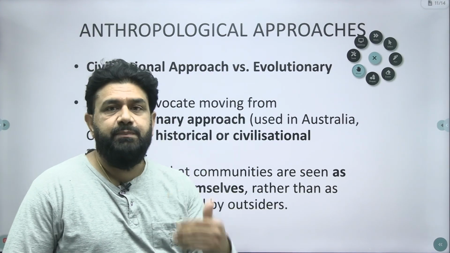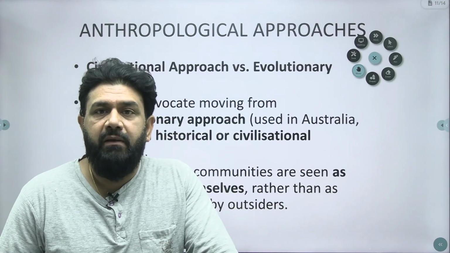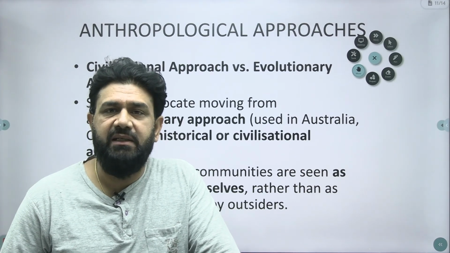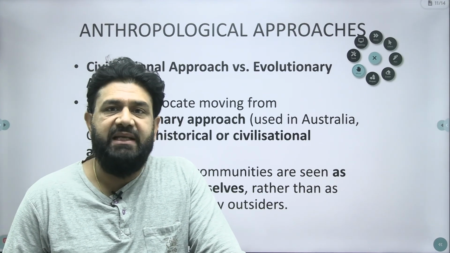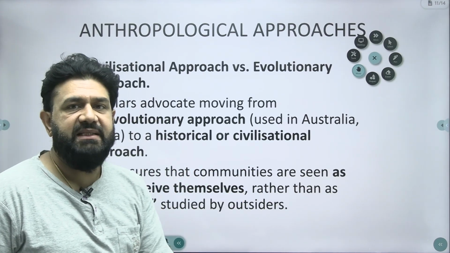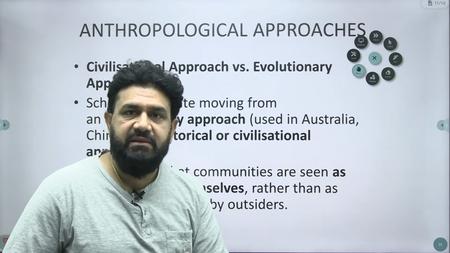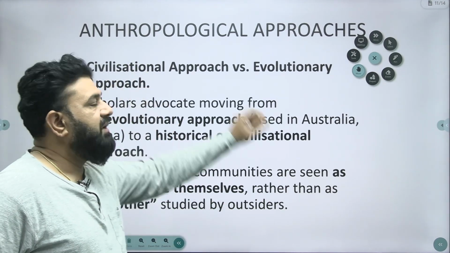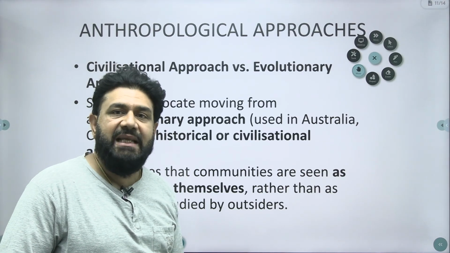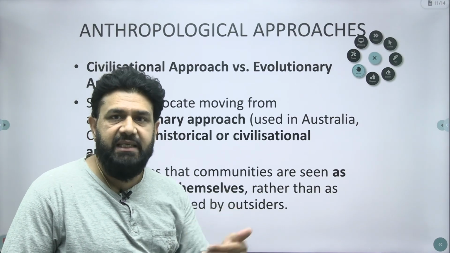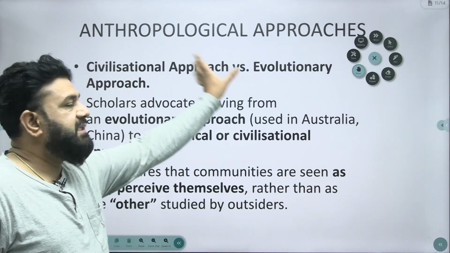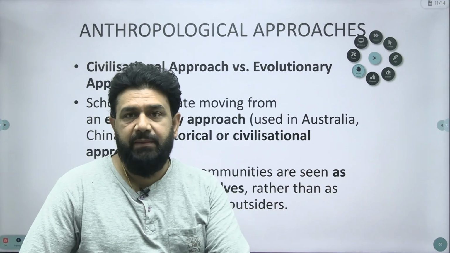And what are the approaches we need to follow, especially anthropological approaches? We know that these approaches might be a little scientific and concerned with deeper aspects of the subject, but if you are preparing for the mains examination, these approaches would be of great help. For example, we have two approaches which we follow in anthropology and sociology for studying communities, and deciding whether they should be included under scheduled tribes or not. Number one is the civilizational approach. Number two is the evolutionary approach.